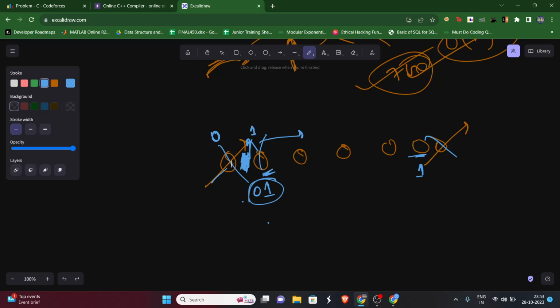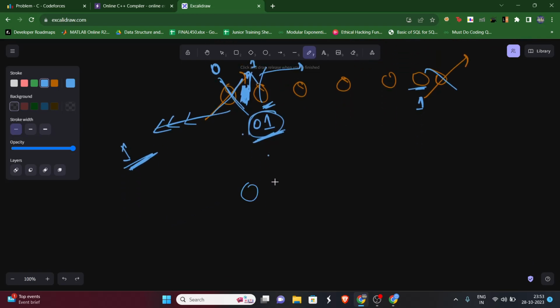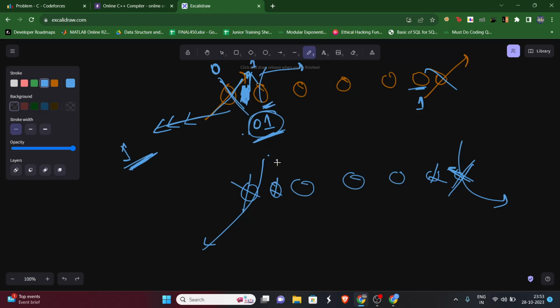See, we have already removed one character, right? That means the index of the insertion will be equal to the number of characters we have removed from the left. I'll repeat it once again, please listen carefully. Let's say we have this many. This was different, so we cut it out, or we can simply remove this. Now these two were also different, satisfying the condition, so we have removed this as well. Now in total we have removed two elements from the left.